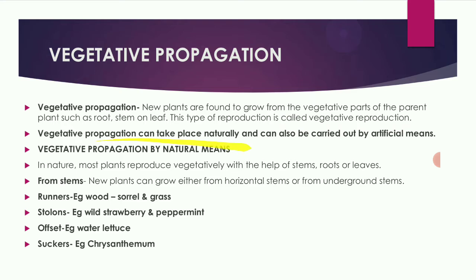Vegetative reproduction can take place naturally or can be carried out by artificial means. So, vegetative propagation takes place by natural means. In nature, most plants reproduce with the help of stems, roots, and leaves.